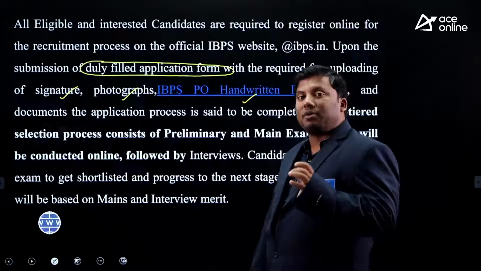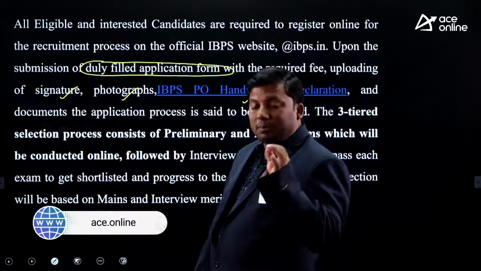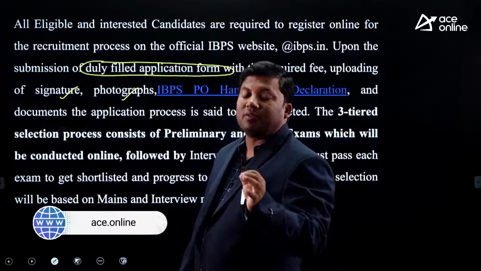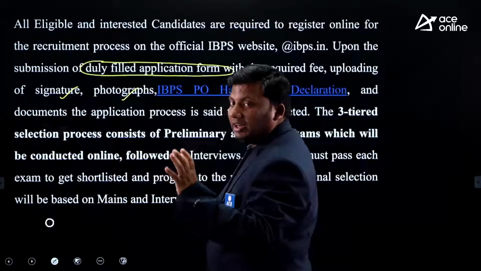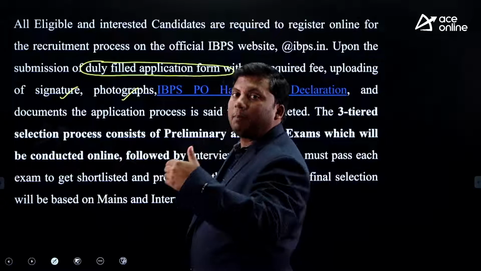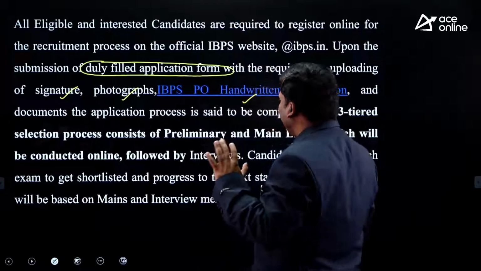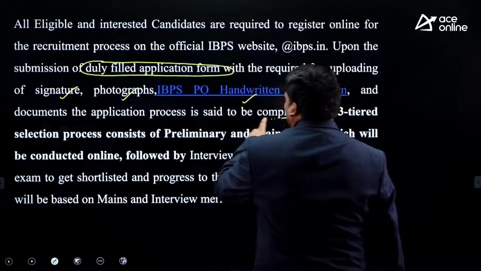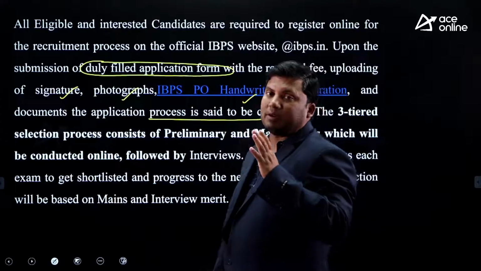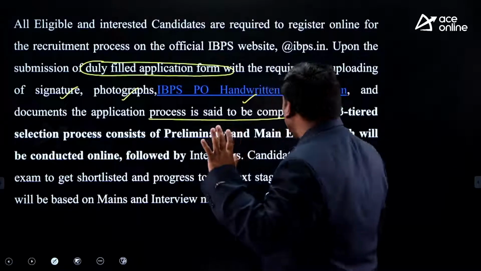The application form should be neatly filled. The application should be signed. The application should have your photo in it as well. When all this checklist is done, that means you have applied for the application form perfectly. Your application is said to be completed if you follow the protocols expected by IBPS.in. I hope it is clear.